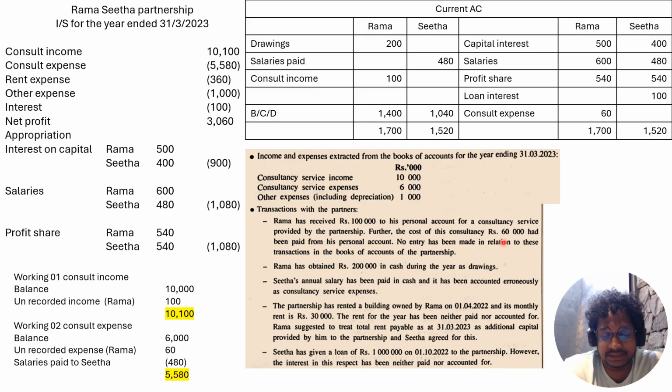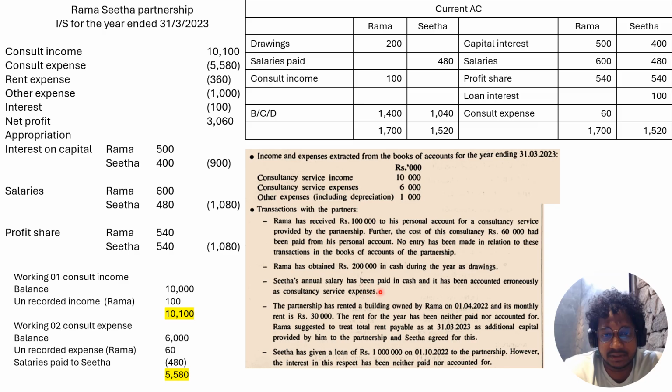So the current account should be debited by 100. And the expense that relates to that is 60,000, and this 60,000 was paid by Rama, right? So Rama's current account should be credited with the consultancy expense of 60,000, and this 60 you should add to the consultancy expense. The consultancy expense given here is 6,000. To that you have to add the unrecorded expense paid by Rama, 60. Okay. And Rama has obtained 200,000 in cash during the year as drawings, so that 200 drawings you should debit to Rama's current account.